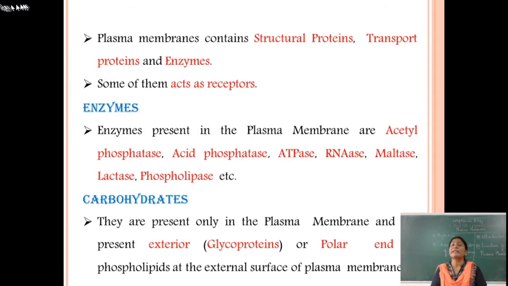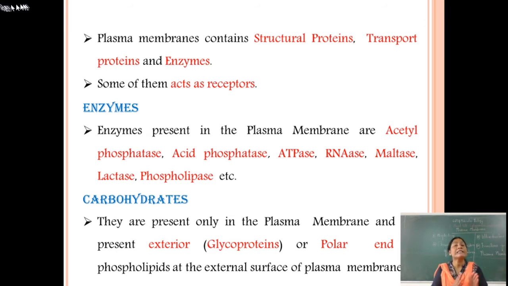The plasma membrane contains structural proteins, transport proteins and various enzymes. Proteins have different types on the basis of the role they perform. Those proteins that maintain the structure of the plasma membrane or the cell we call structural proteins. Some proteins are important for the transportation of material inside and outside of the cells, and we call them transport proteins.